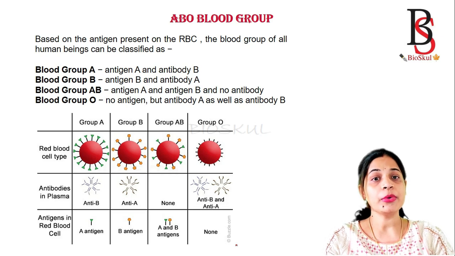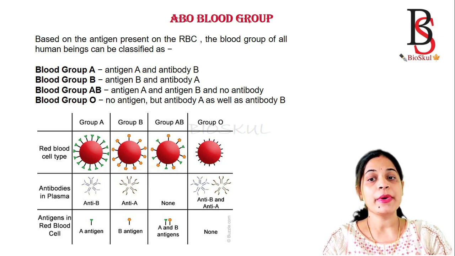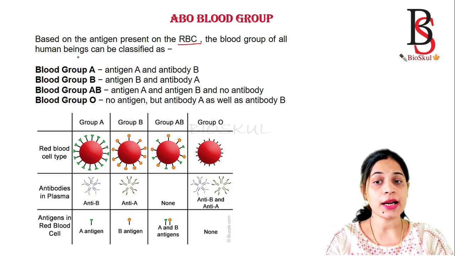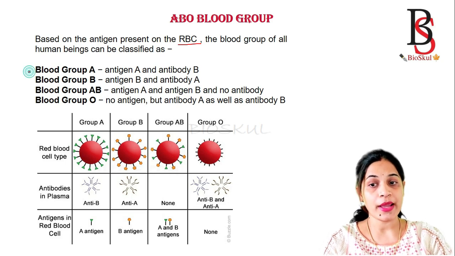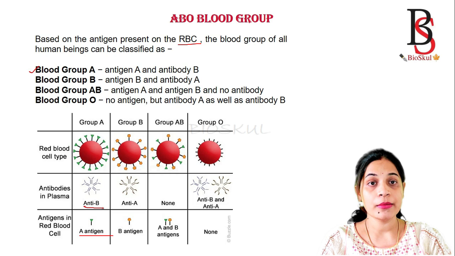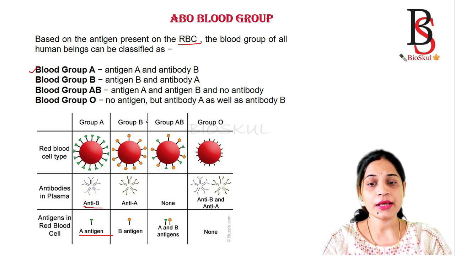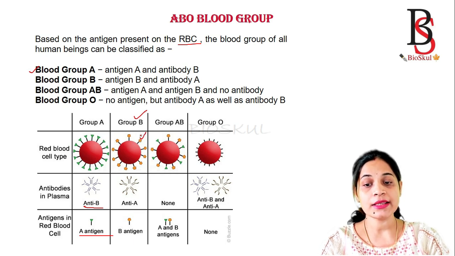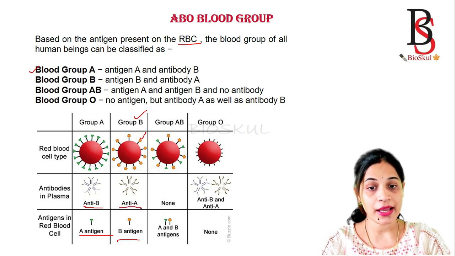Now we'll see the ABO blood group system in detail. Based on the presence of antigen on the RBC, the blood group of all human beings is classified into blood group A. In blood group A, the antigen present in the red blood cell is A antigen. And which antibody is present in the plasma for blood group A humans? The antibody is antibody B. Similarly, in blood group B, the antigen present on the membrane of RBC is antigen B, and the antibody present in the plasma is antibody A.